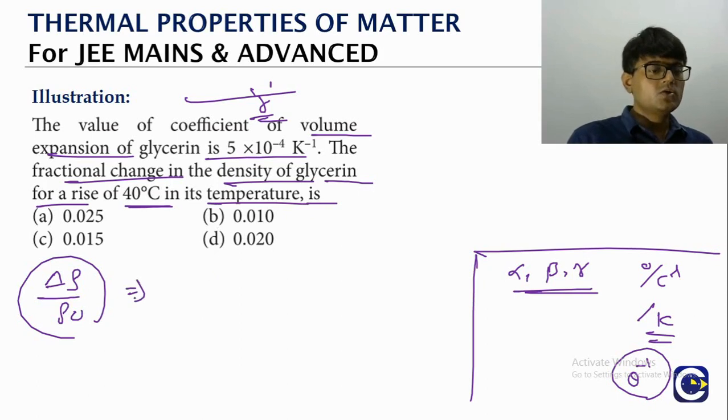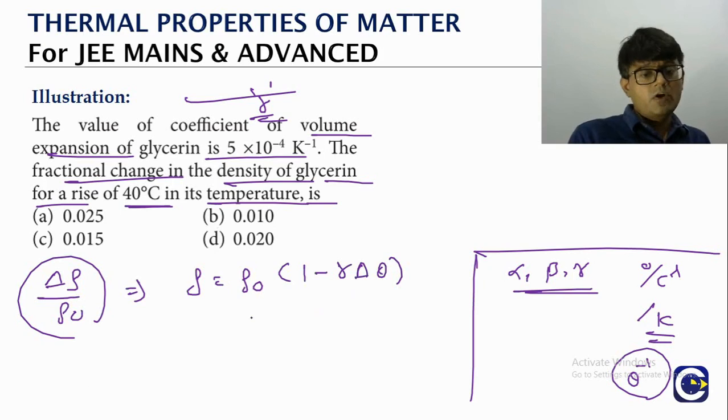Okay. So the simplified binomial formula, what is it? Rho is equal to rho naught into 1 minus gamma delta t. This is the formula we have seen. So rho naught minus rho naught gamma delta theta.